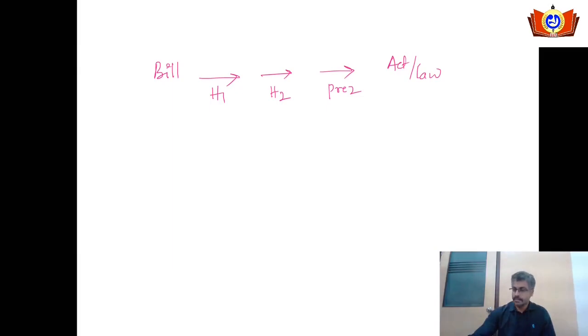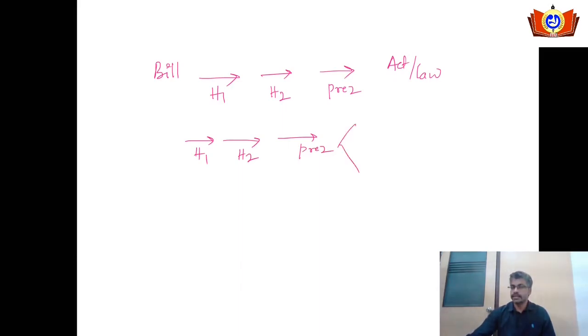We know the fact that any bill will become the law when it has been passed by the first house and when it is duly passed by the second house, and if it gets the assent of the president, then only it will become act or law. Say suppose a bill is being passed by first house and it is being duly passed by the second house and it is presented before the president.